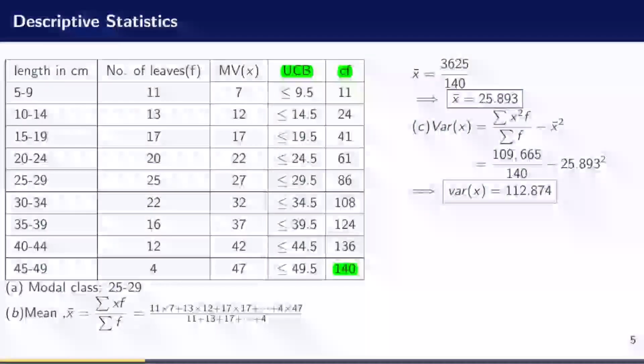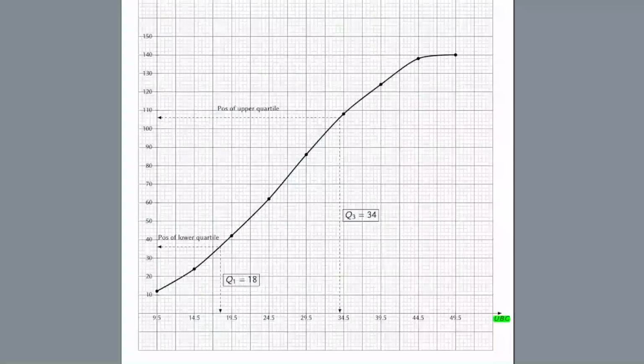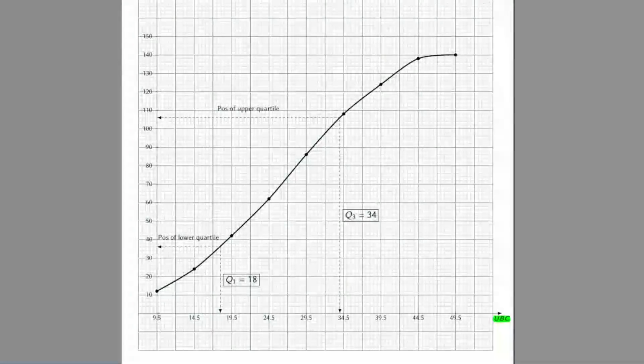Now if I look at the upper class boundary, I see that all of them have a common difference of 5. 14.5 minus 9.5 is 5. 19.5 minus 14.5 is 5. So this becomes very easy to choose a scale because their difference is a constant. So I have just decided that on the horizontal axis, I will start from 9.5 and I'll choose 2 squares for 5 because that difference is a constant. So I have 9.5, 14.5, 19.5, 24.5. So I know that the difference here is 5.